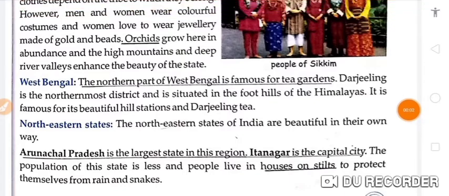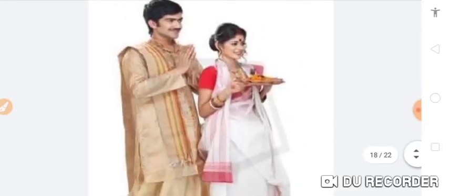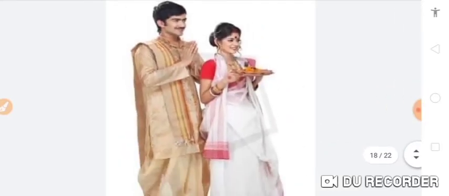So now let's study about West Bengal. First of all, we should know where West Bengal is on the map. So this red color portion is West Bengal on the map of India. And this is the traditional outfit of the people of West Bengal.